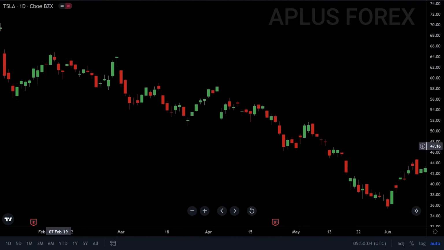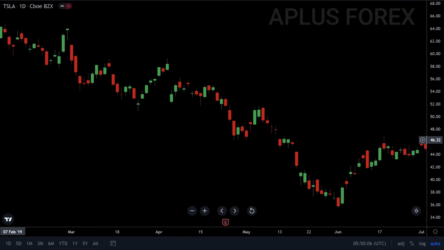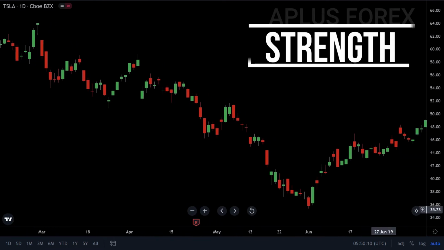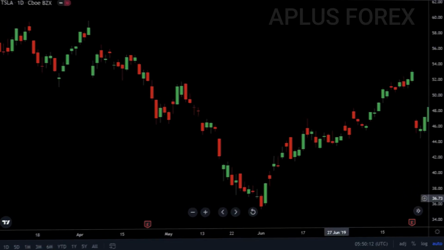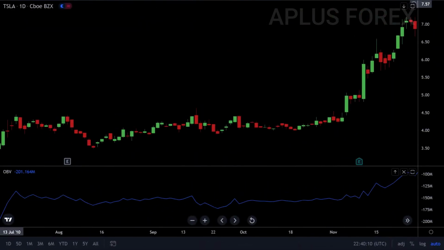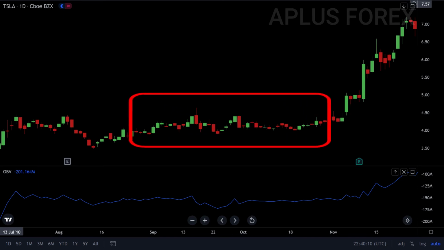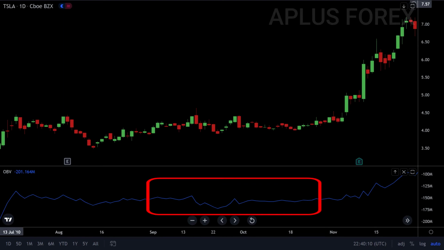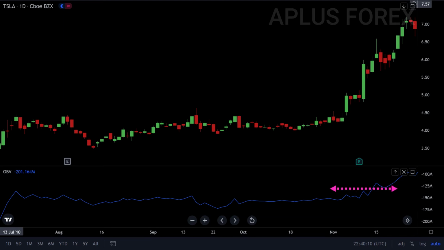So up to this level, we can now conclude that non-confirmation is a sign of weakness, whereas advanced breakout is a sign of strength. To illustrate this on our chart, we can observe that the market was ranging in this area, and it's correlated with the OBV indicator below. Later, the OBV indicator broke the previous high earlier before the market could break, hence giving us an advanced breakout.